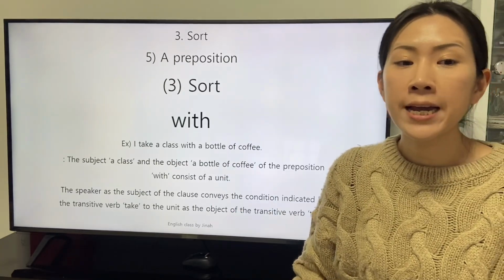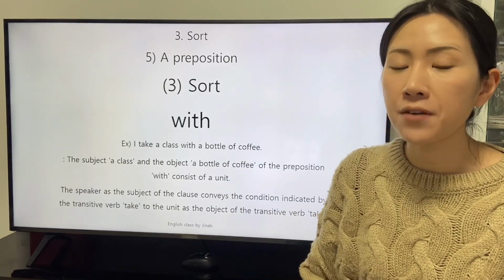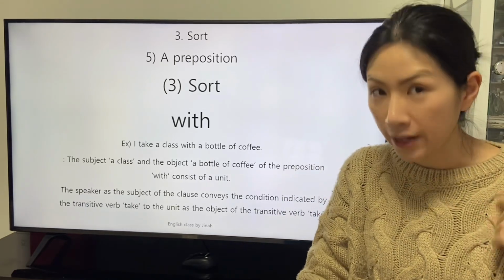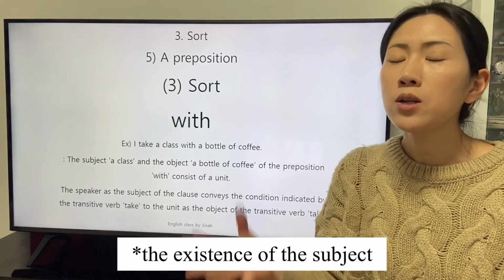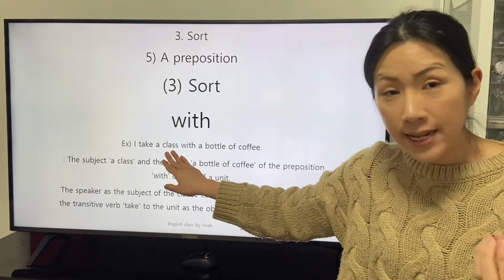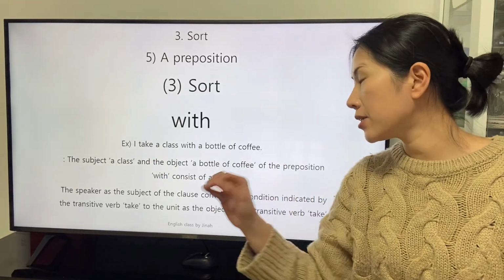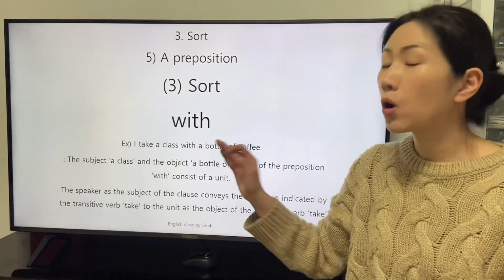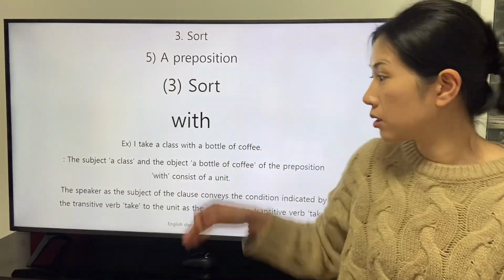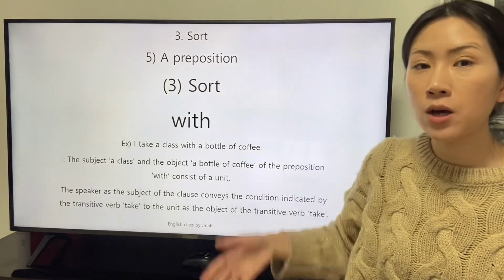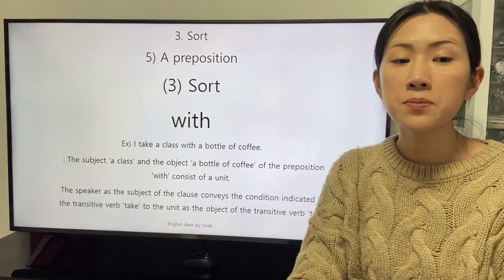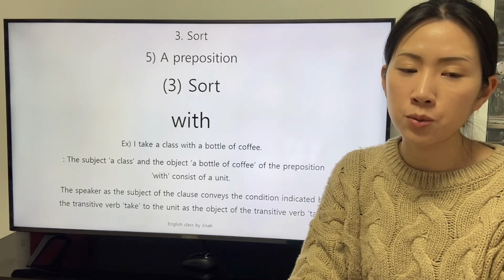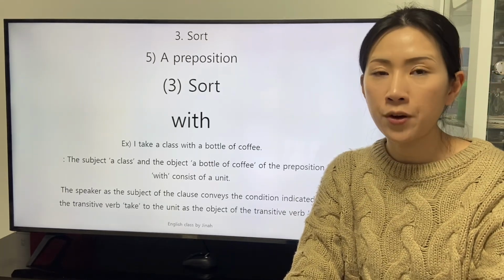There is a clause: I take a class with a bottle of coffee. With the fact that the preposition with is applied, the subject, class, and the object, a bottle of coffee, coexist. The subject and the object become a unit. The subject, class, and the object, a bottle of coffee, of the preposition with consist of a unit.